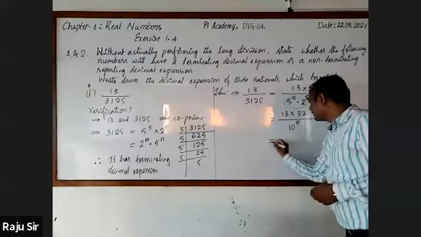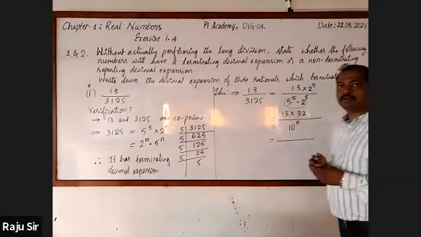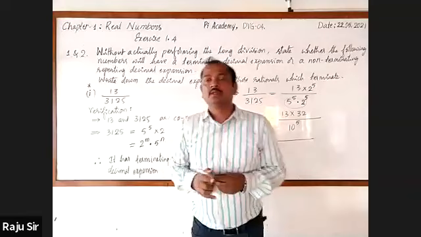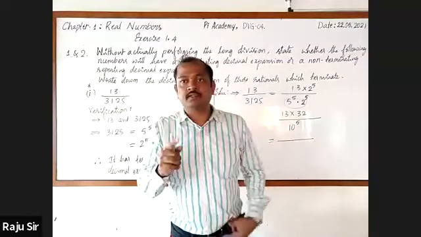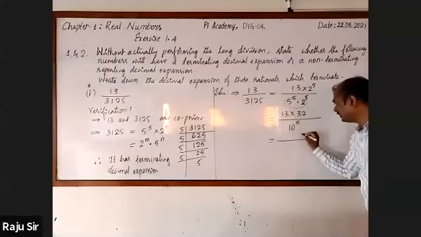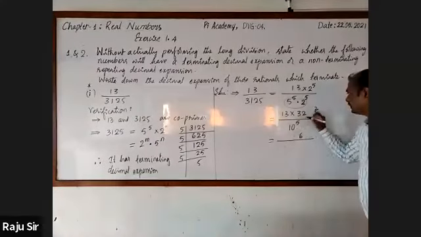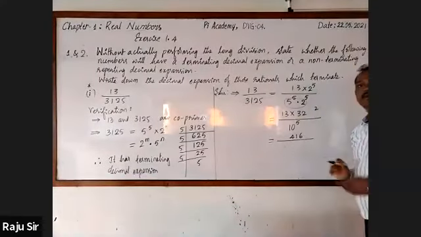Now, let's multiply 13 into 32. Nishka, you may be present. Yes, sir. Okay. 13 2s are 26. 13 3s are 39. Plus 2, 41. 416.